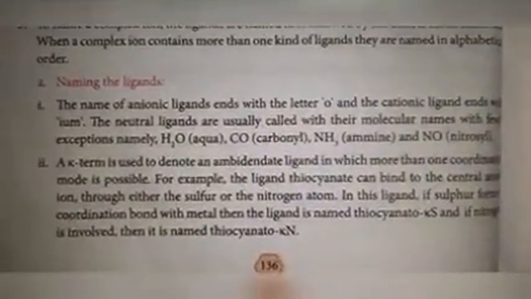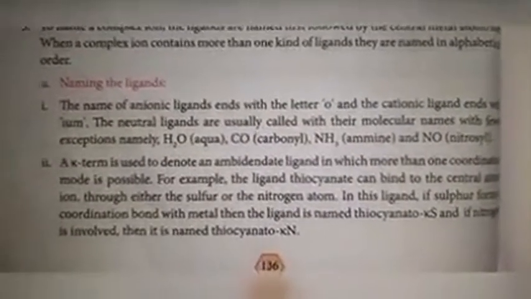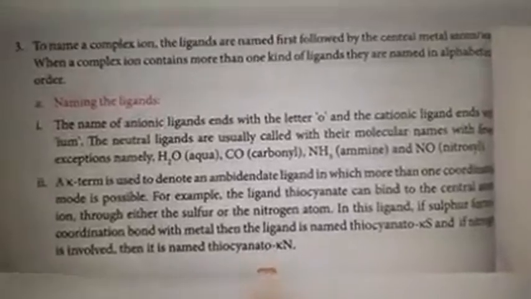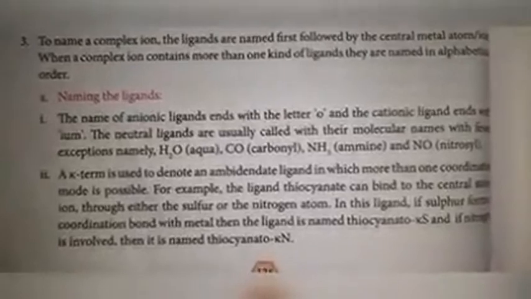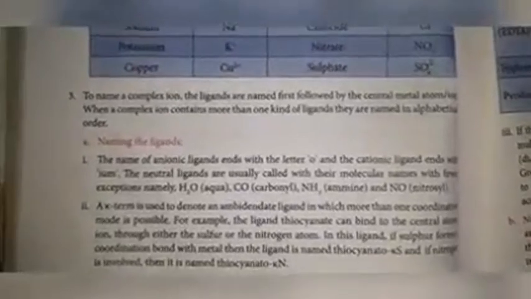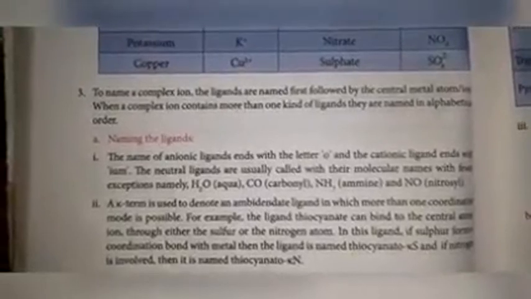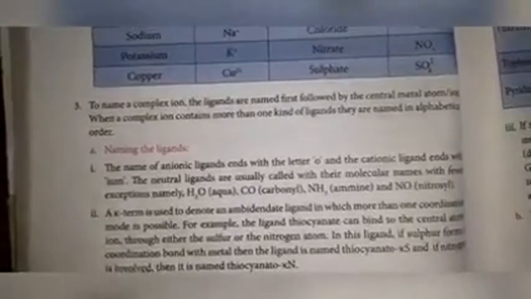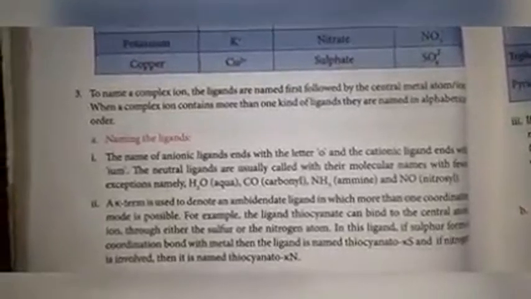Naming the ligands. The name of an anionic ligand ends with the letter O. Usually anionic ligand names end with O, and cationic ligand names end with IUM. Neutral ligands are usually called by their molecular name. There is no special name. Few exceptions, namely H2O means aqua, CO carbonyl, NH3 means ammine, NO means nitrosyl.